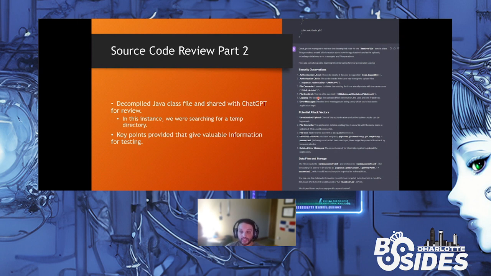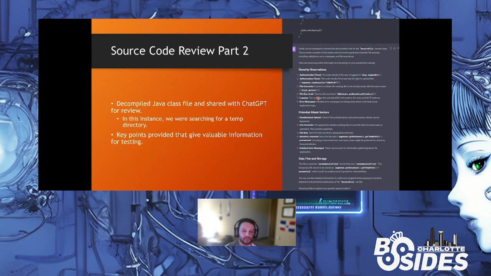But ChatGPT was able to give me full detail as to what was going on in this code. It was able to point out some potential attack vectors. It was able to point out where things were actually happening, like where things were being stored, and where in the code things were getting stored. It was able to point out all these key details, and maybe it would have taken me a little longer to figure out.